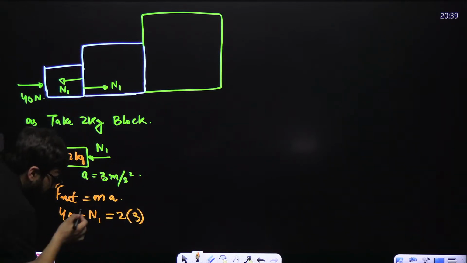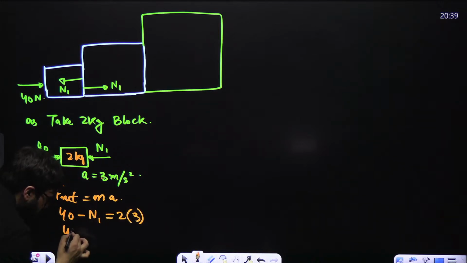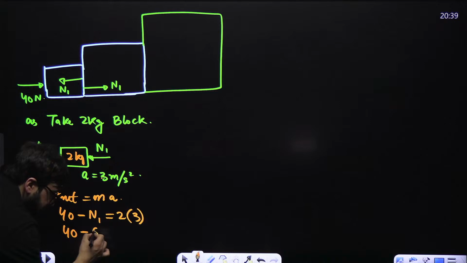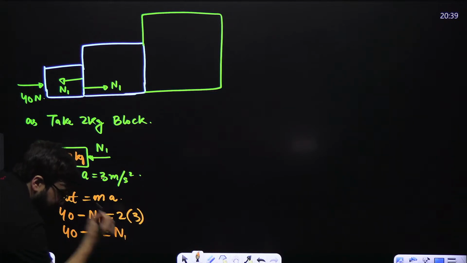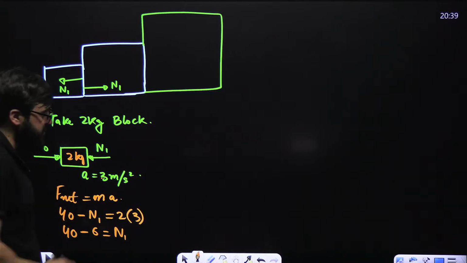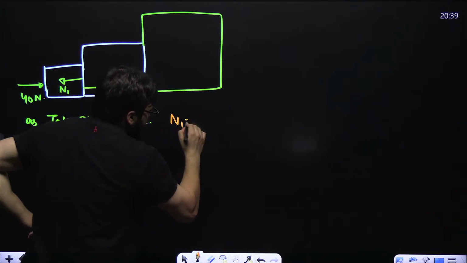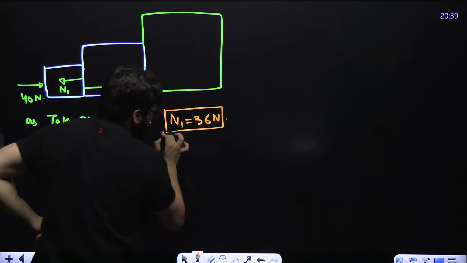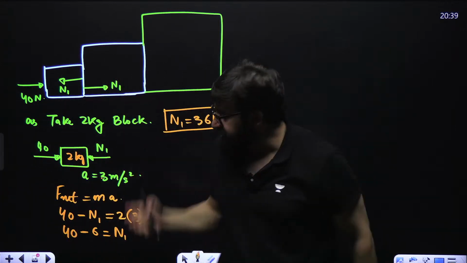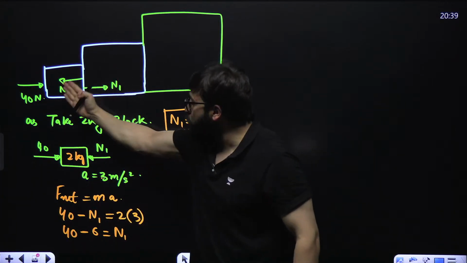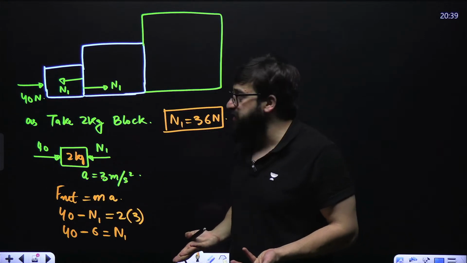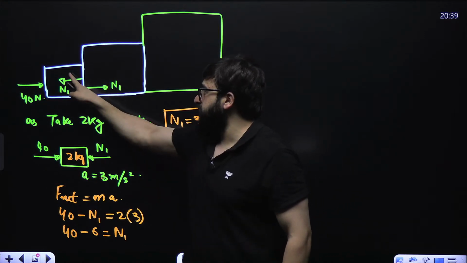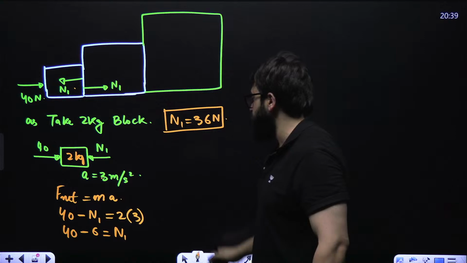Now guys, I can write this as 40 minus 2 into 3, which is 6, equal to N1. 40 minus 6 is how much? That is 36. So N1 will come out to be 36 Newton. This is the value of N1. And this is the force between 2 kg block and 3 kg block, that is N1. If this is applying 36, this is also applying 36 Newton to the other block.